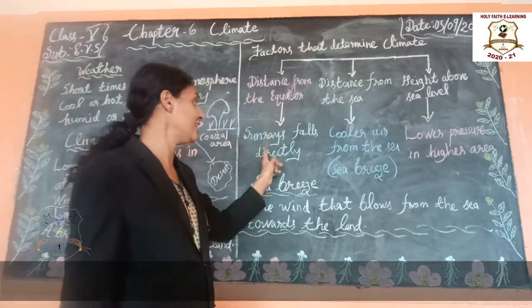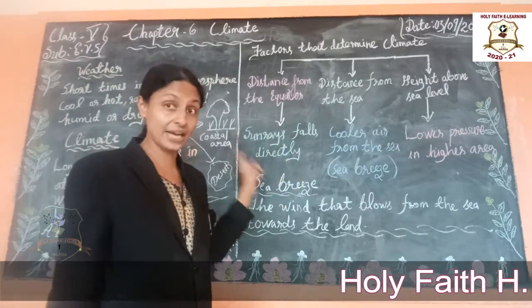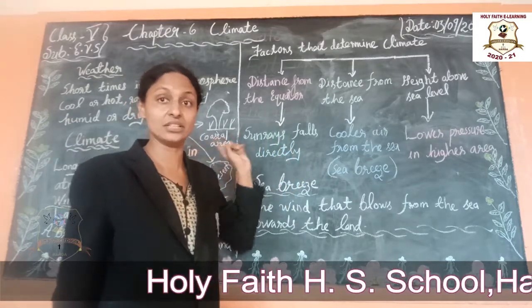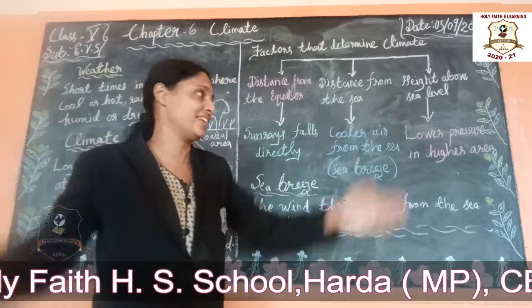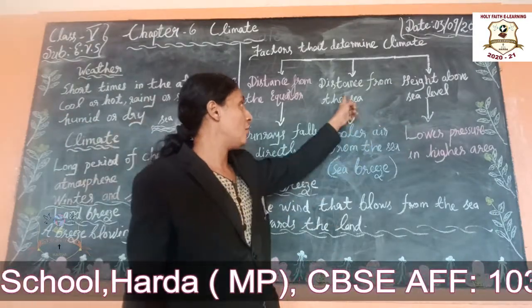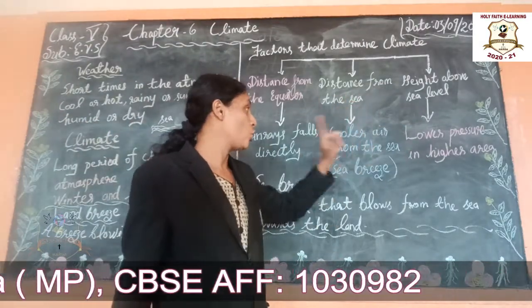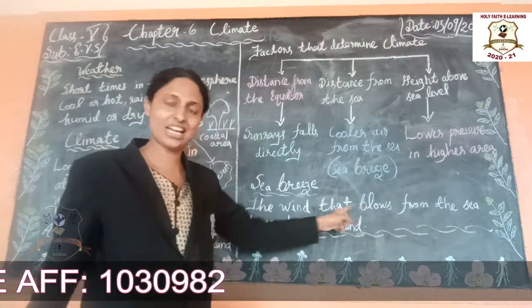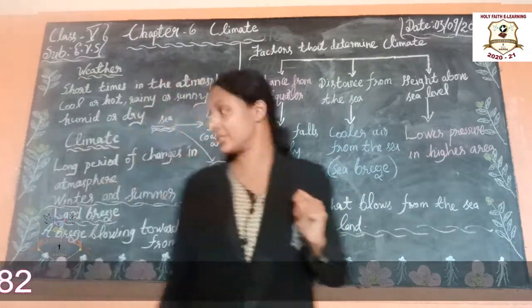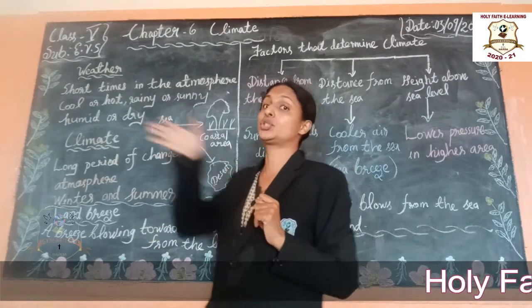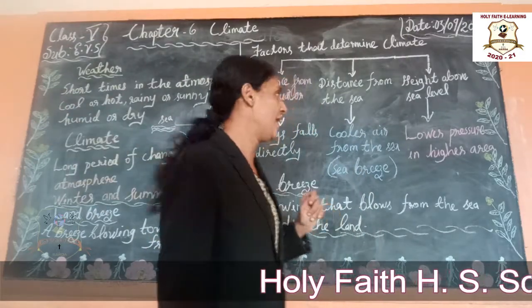Sun rays fall directly in the equator area, and at the poles they are slanting rays. Then distance from the sea: cooler air from the sea is the sea breeze; hot air from the land to the sea is the land breeze.